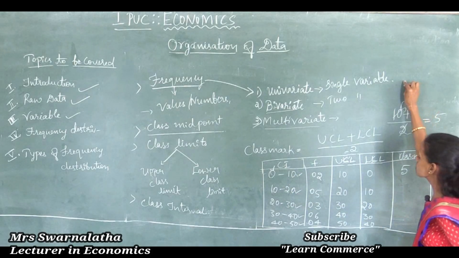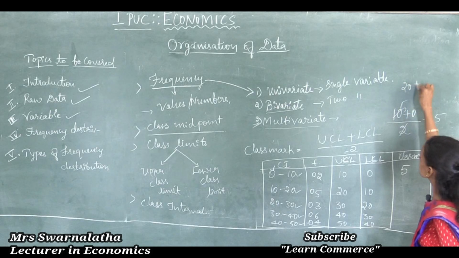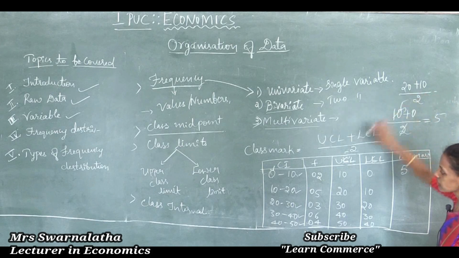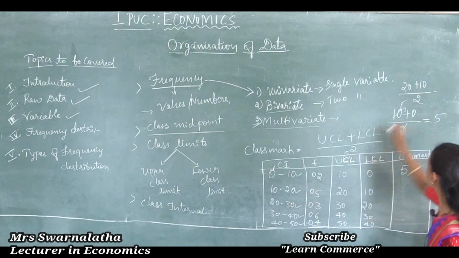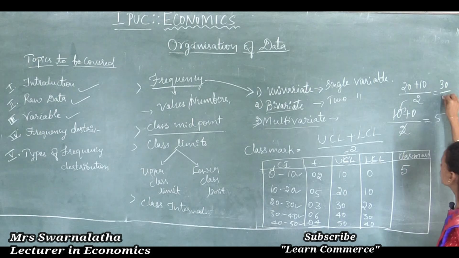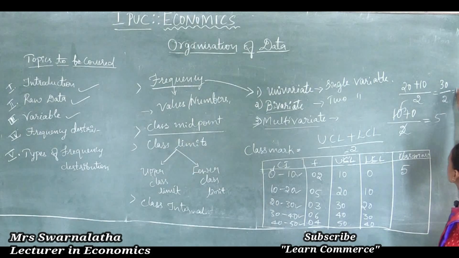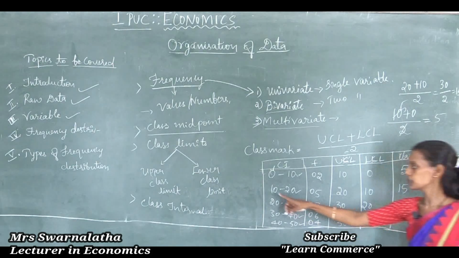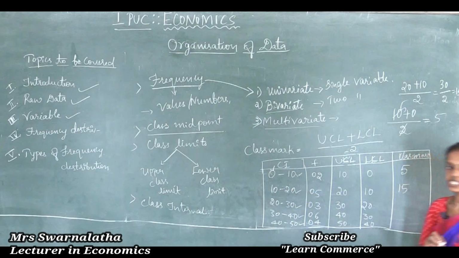Upper class limit is 20 plus lower class limit is 10, divided by 2. 30 divided by 2, that is 15. Thus the class midpoint of 10 to 20 is 15.